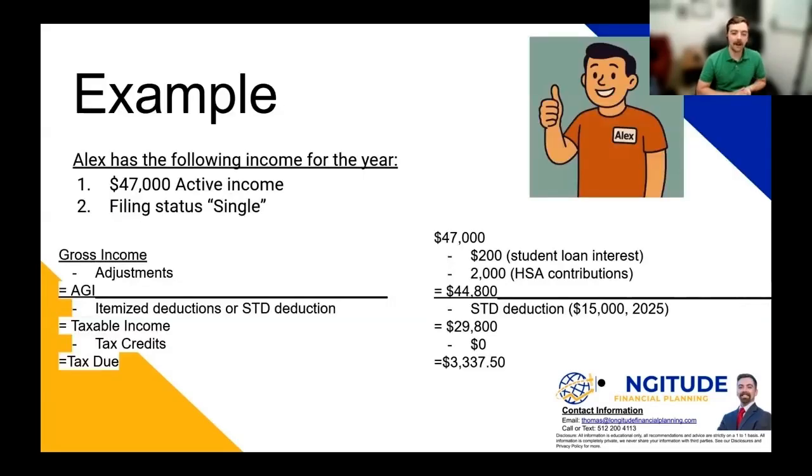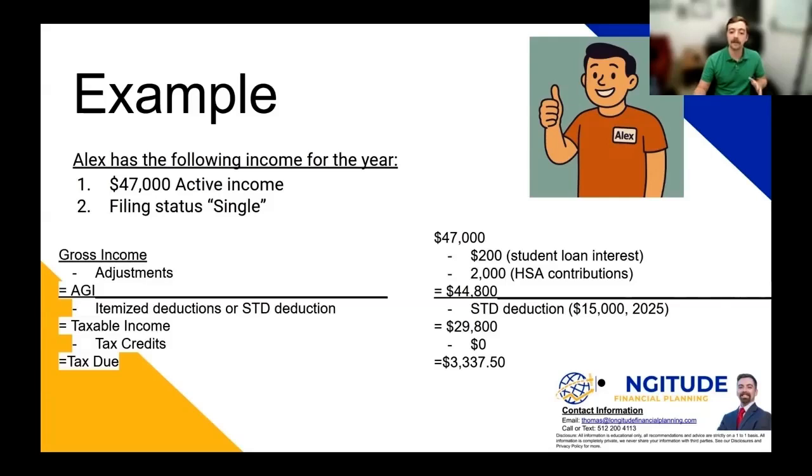So here's our example. Alex has $47,000 of active income. You can see that on the top line there. He has two different types of adjustments to solve for that AGI. He has some student loan interest that he's paid throughout the year. So that's an adjustment. He's able to deduct that above the line. And he's also made HSA contributions. So those contributions are able to be taken as a deduction or adjustment and reduces gross income to solve for his adjusted gross income. His adjusted gross income is $44,800.